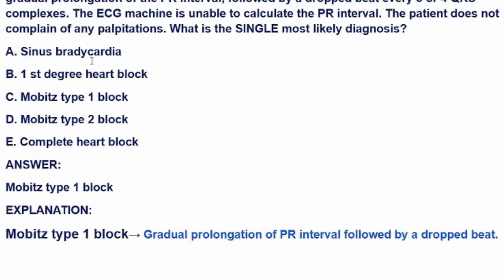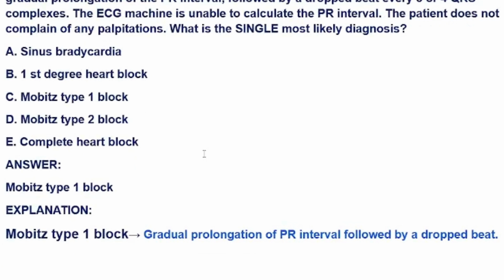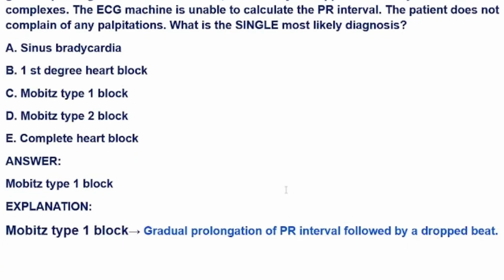A. Sinus bradycardia. B. First degree heart block. C. Mobitz type 1 block. D. Mobitz type 2 block. And E. Complete heart block. And the answer according to the explanation will be Mobitz type 1 block, as the patient had gradual prolongation of PR interval followed by dropped beats.